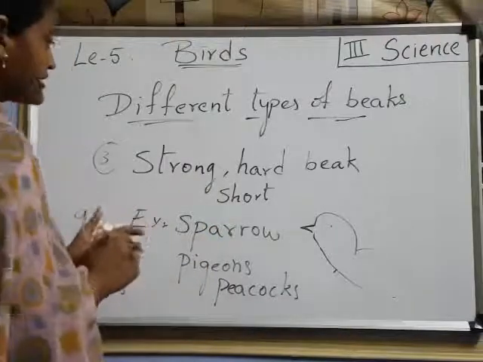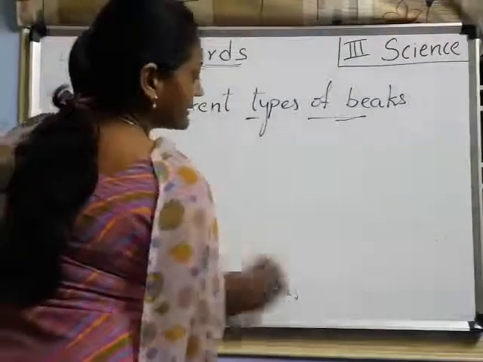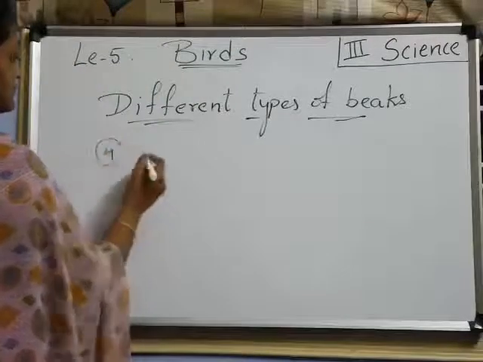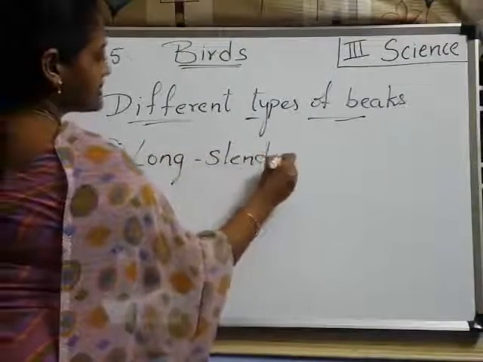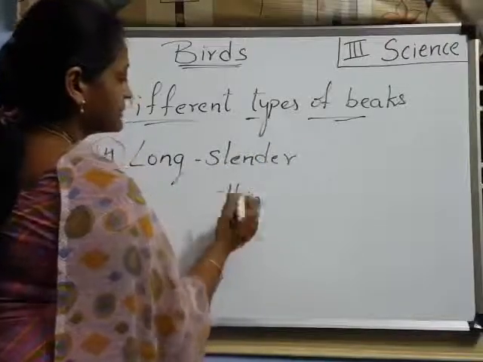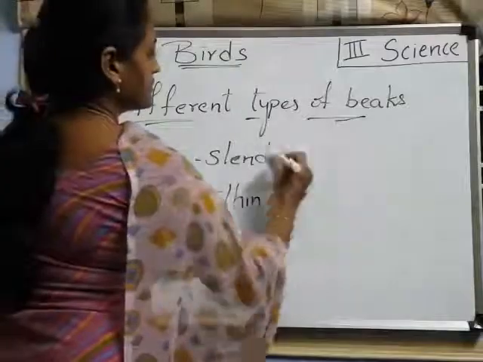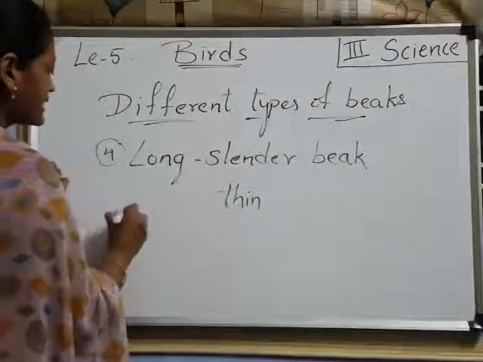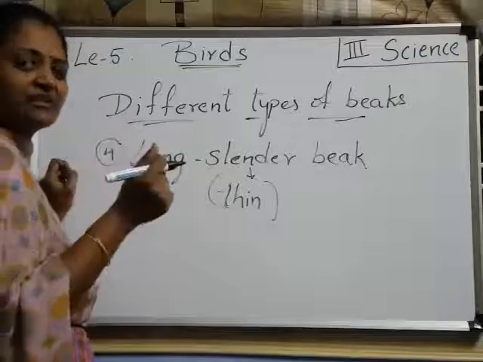Right, children? Next, another type, the fourth type. The fourth type is a long and slender beak. What is the meaning of slender? Slender is nothing but thin. Long and slender beak. Understood? Which birds are having a beak like this? Slender means very, very thin, right?